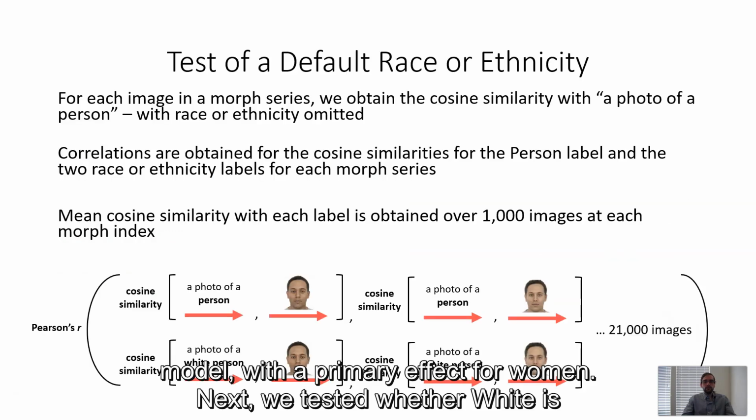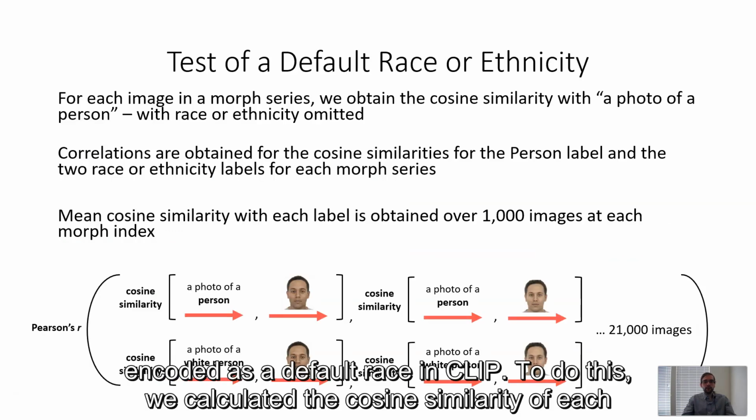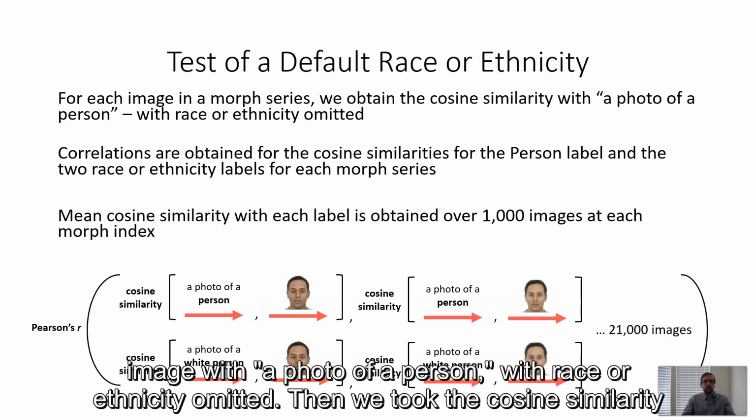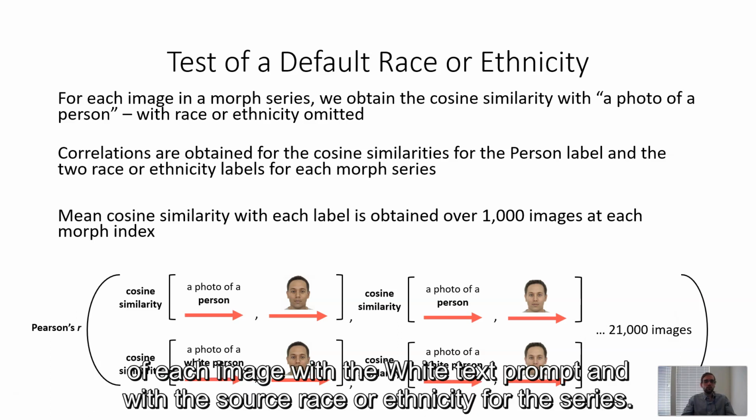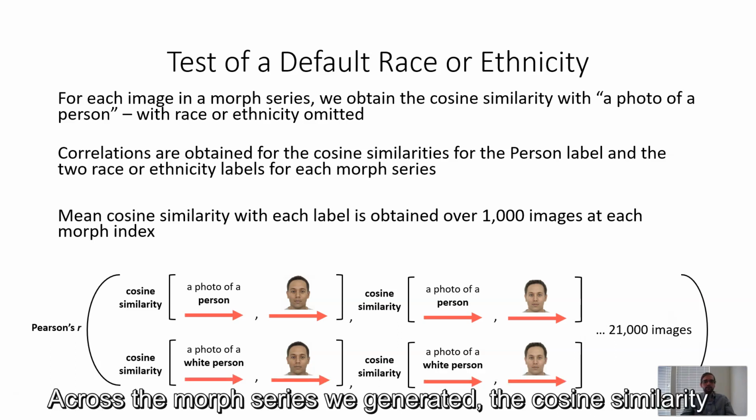Next, we tested whether white is encoded as a default race in CLIP. To do this, we calculated the cosine similarity of each image with a photo of a person with race or ethnicity omitted. Then we took the cosine similarity of each image with the white text prompt and with the source race or ethnicity for the series.